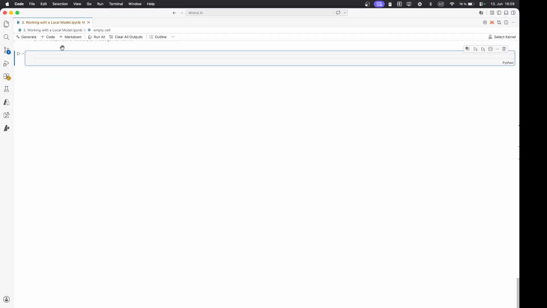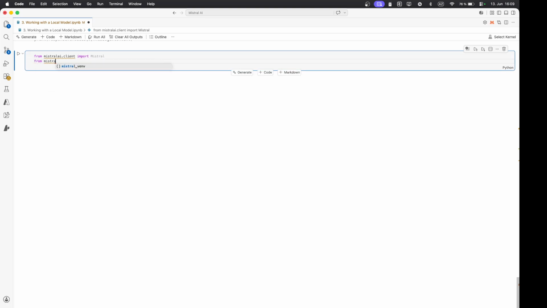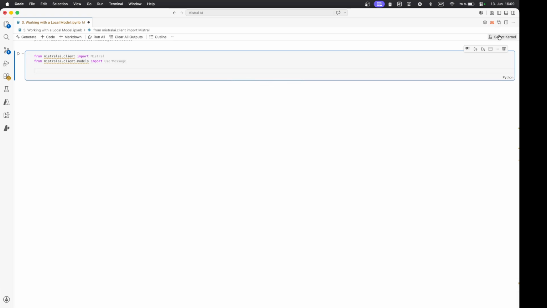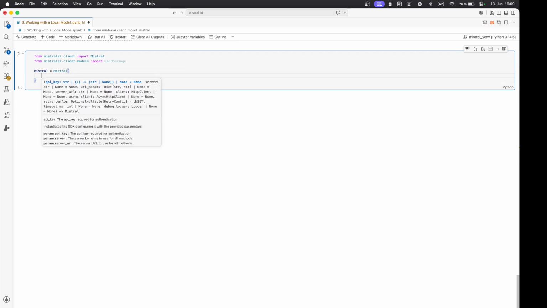And here I will continue in the notebook that we used last time for LM Studio. So from mistralai.client import Mistral, from mistralai.client.models import UserMessage. I need to select my kernel, and then we can create our client. Here, this is similar to LM Studio. You need to provide a dummy key. This is a requirement from the SDK. So my API key, I will call it dummy.